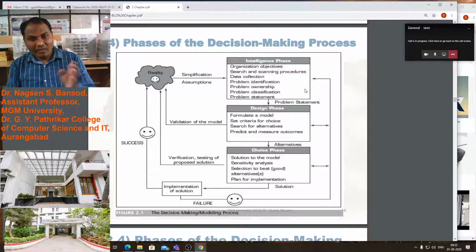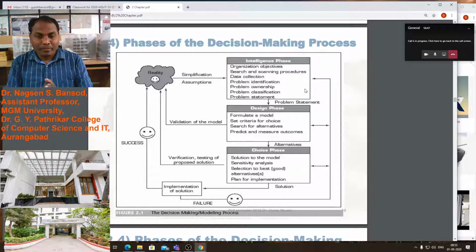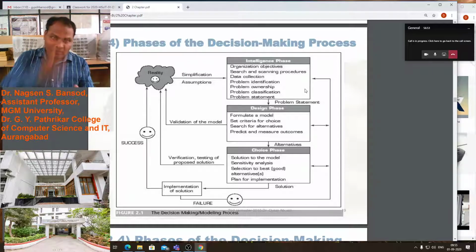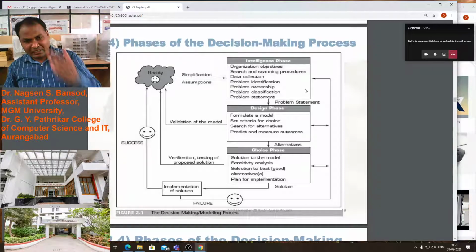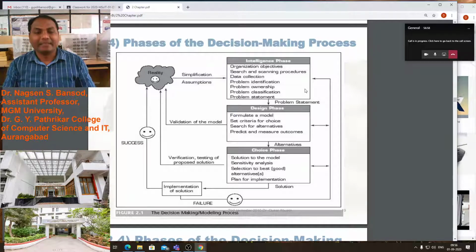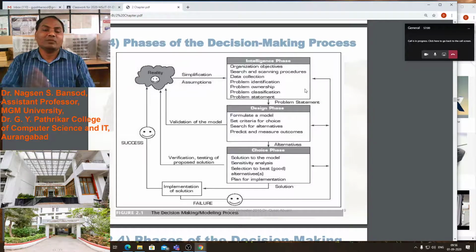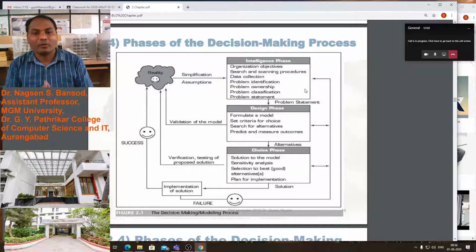Then identify the problems. From the information we have collected, the procedures we have scanned, and the data we have gathered, we have to identify the problem.